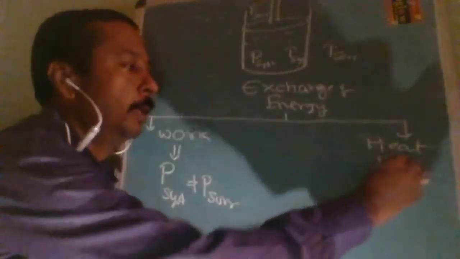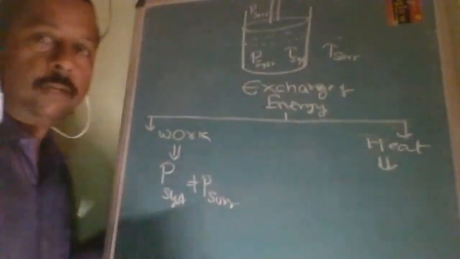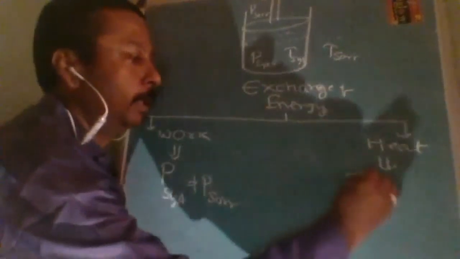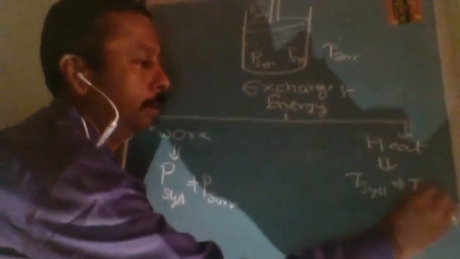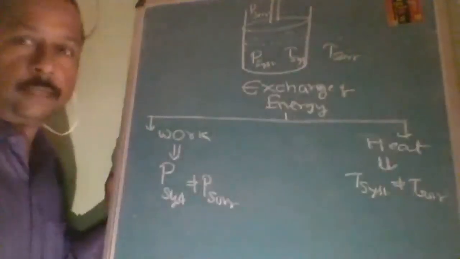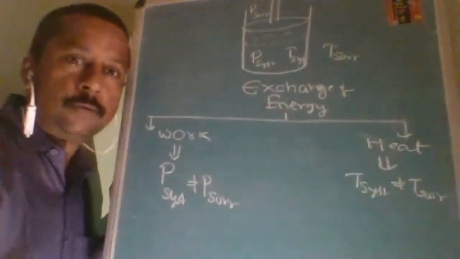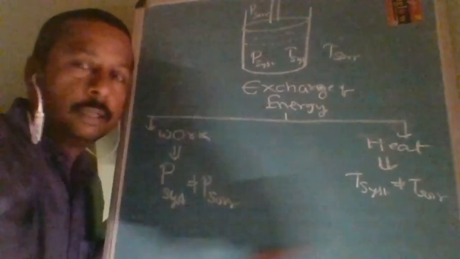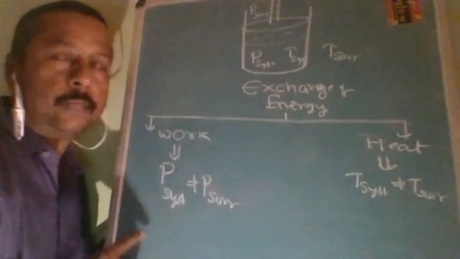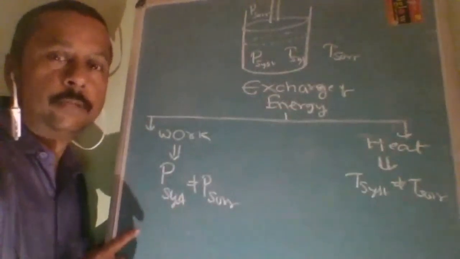Energy will be transferred in the form of heat when the temperature of the system is not equal to the temperature of the surroundings. In that condition, heat energy will be transferred. When pressure is not equal, then work energy will be transferred.